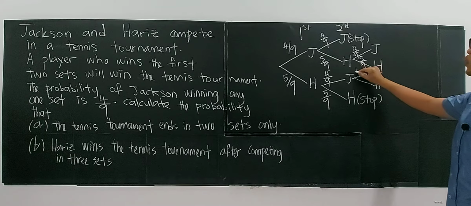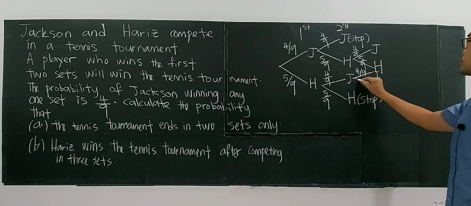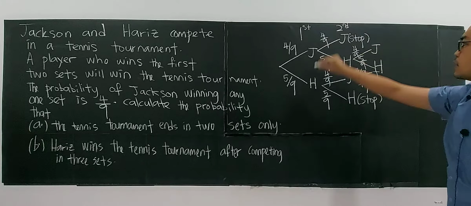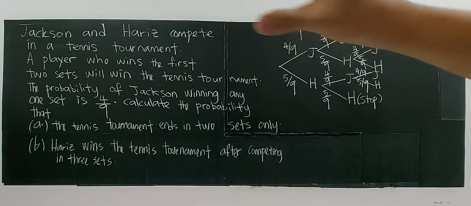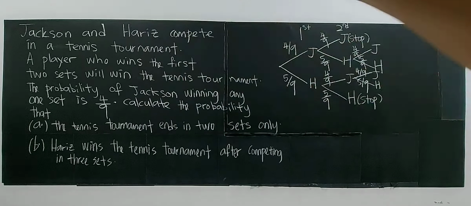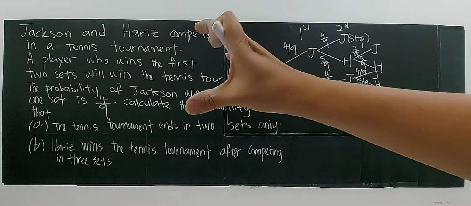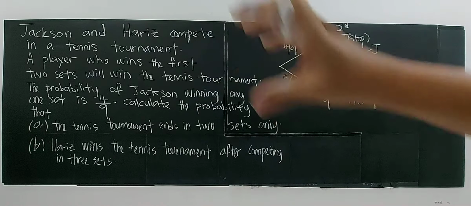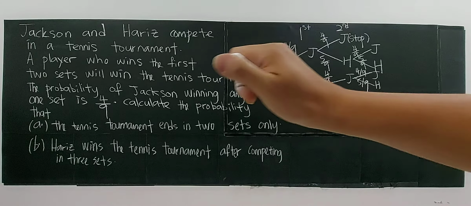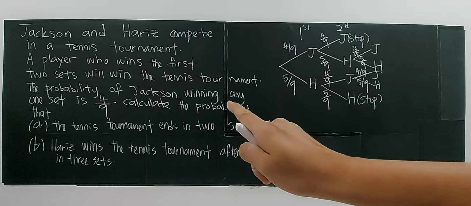So that means here is also 4/9 and 5/9. So this is a tree diagram to represent the information for this problem here. Alright, this is a probability problem, and this is the tree diagram that represents this situation. So now, calculate the probability.